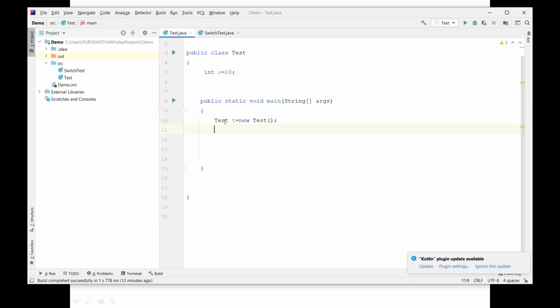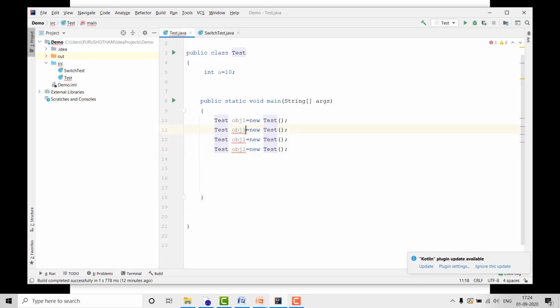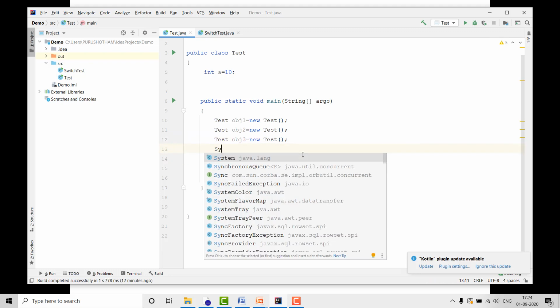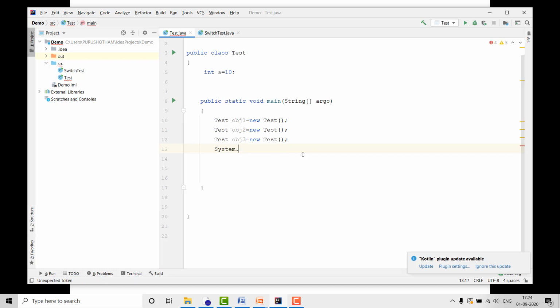Assume I have objects obj1, obj2, obj3. I have 3 objects, and now I'm printing all 3 objects' data.